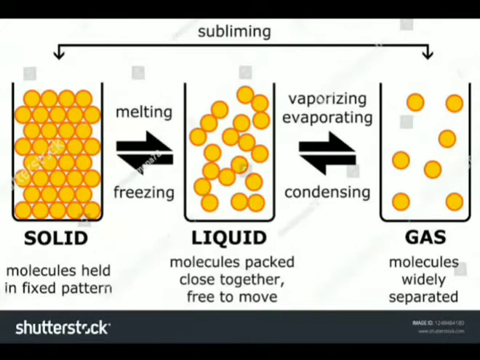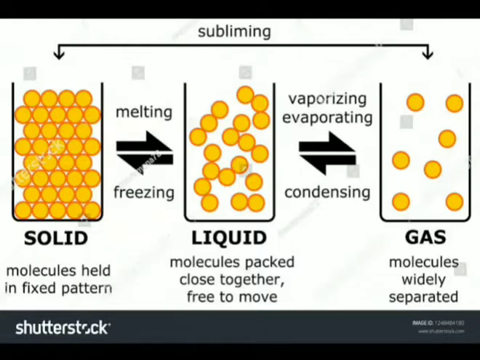Remember that when solid to liquid, that is known as melting, and change of liquid to gas, that is known as vaporization. Similarly, when vapor to water, that is known as what? Condensation. And liquid to solid, that is known as what? Solidification, or you can say that freezing.